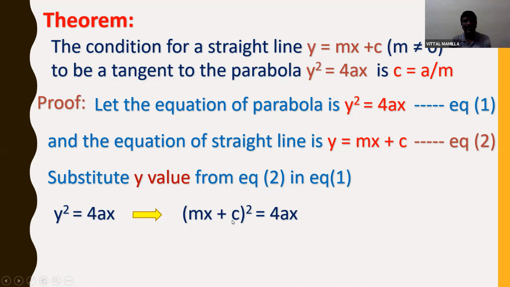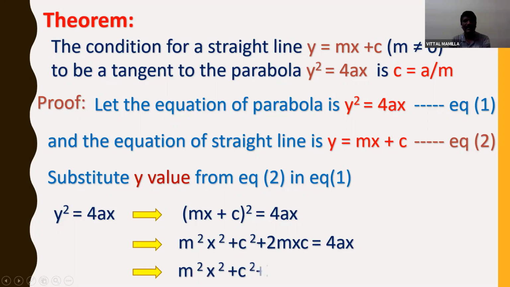This is of the (a plus b) whole square form, so I'll expand it. (a plus b) whole square is a square plus b square plus 2ab. a square is m square x square, b square is c square, plus 2 into mx into c, is equal to 4ax. And next, bring 4ax to the left hand side, then you will get m square x square plus c square plus 2mxc minus 4ax is equal to 0.